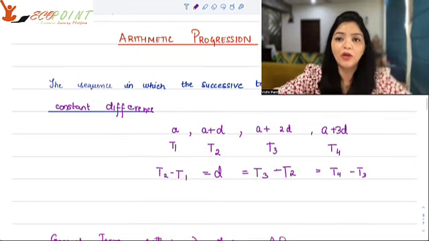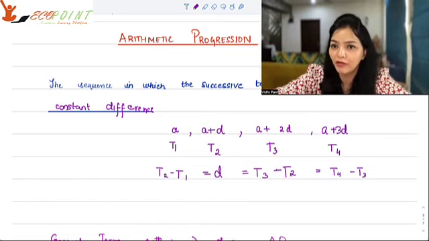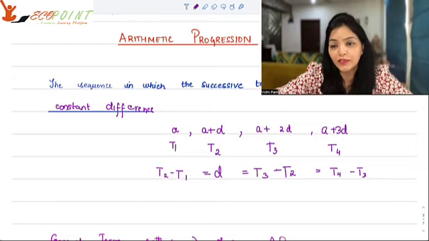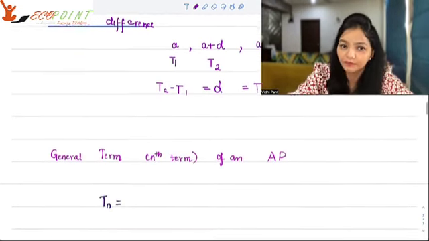So you have a constant difference, which is called the common difference. So arithmetic progression is all about this. You have a common difference in every two successive terms that you take. And there are a lot of consequences when this kind of thing happens. So we can find out the general term.